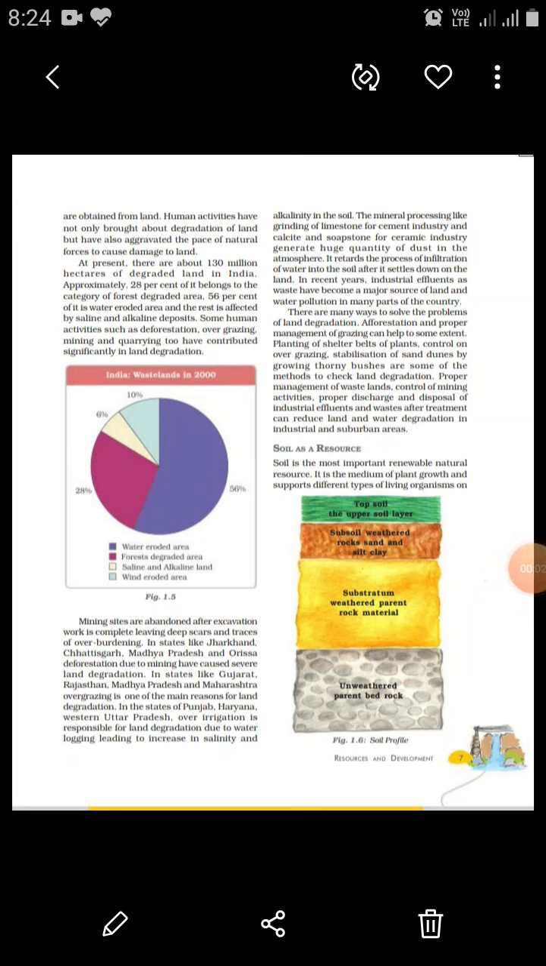Good morning, students. Today we'll continue our geography lesson 1, and today we'll read about land degradation and conservation methods.